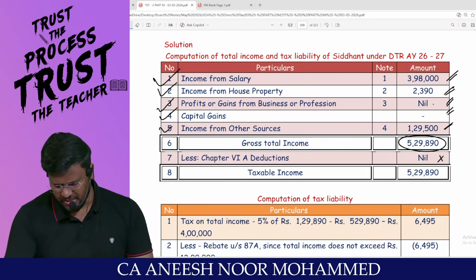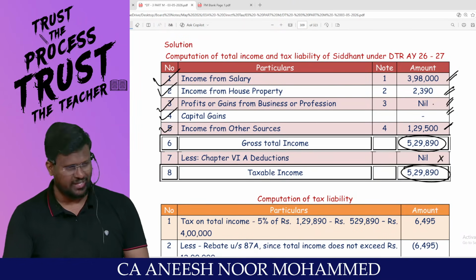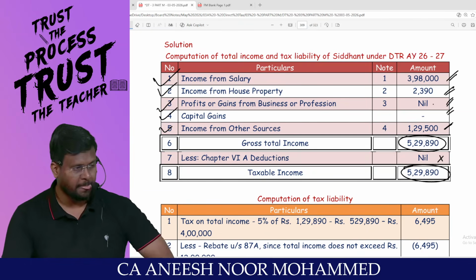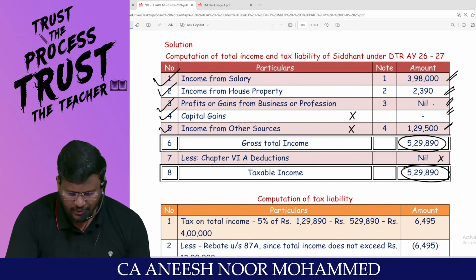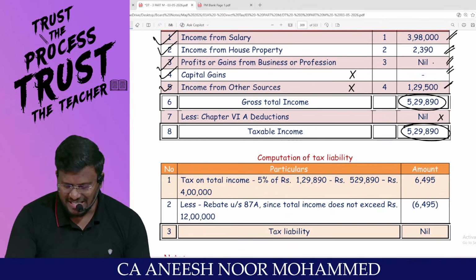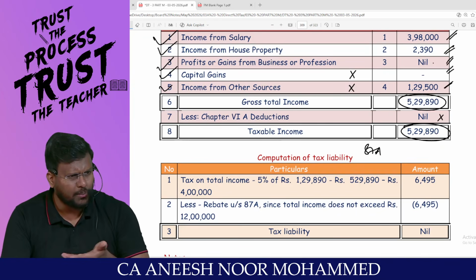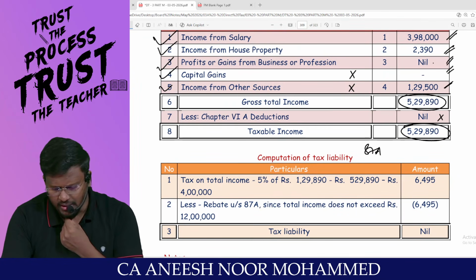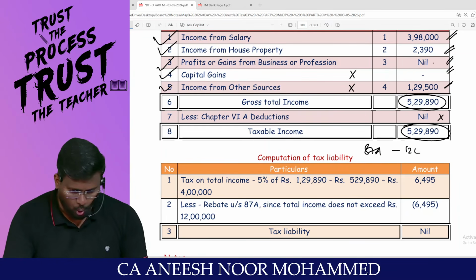There is no Chapter VI-A deduction concept under the default tax regime. 5,29,890 is the taxable income. Since, sir, there is no capital gain, and there is not even casual income under IFOS, my dear lovable students, the assessee is entitled to claim rebate under 87A. Sir, what is the threshold limit for 87A rebate under the default tax regime? 12 lakh. Does the total income exceed 12 lakh? No.